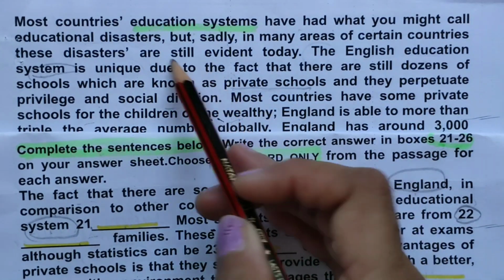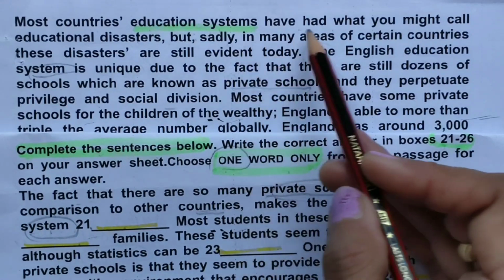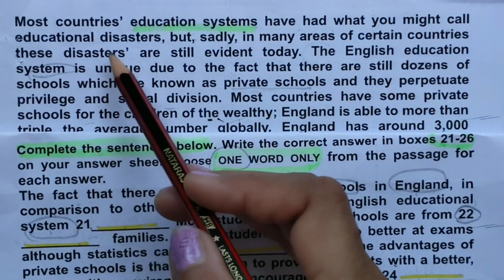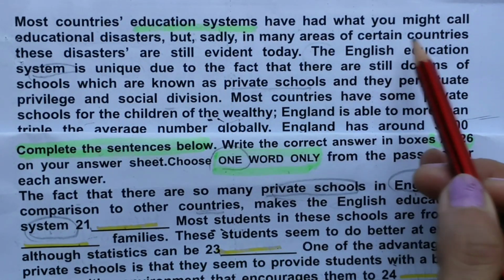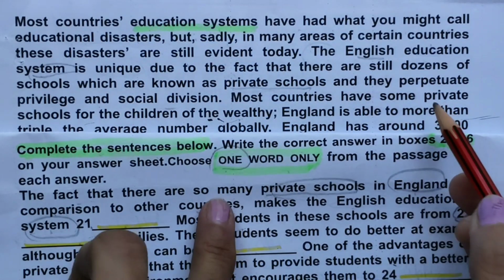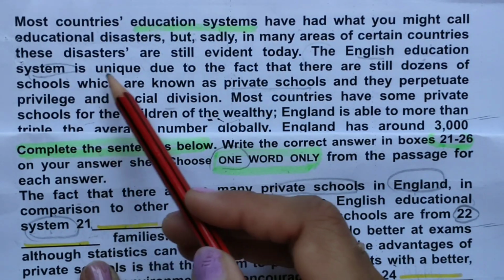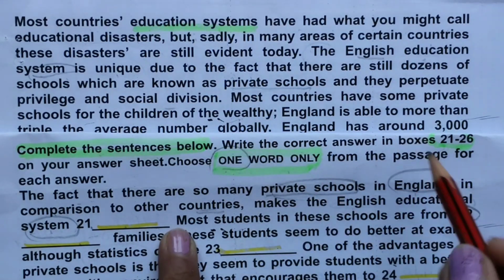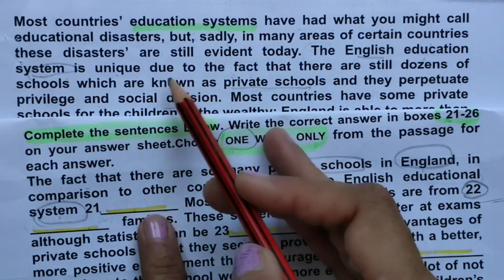Let's read it. Most countries' education systems have had what you might call educational disaster, but sadly in many areas of certain countries still evident. The English education system is unique due to the fact. Yes, same sentence structure we have got.